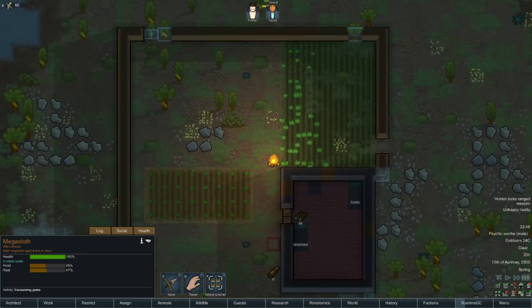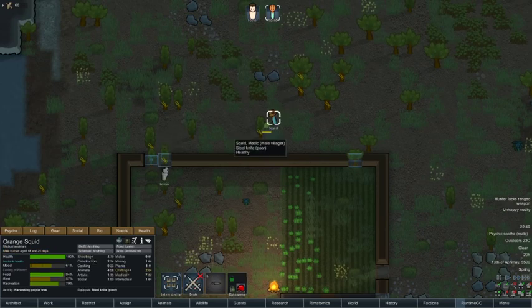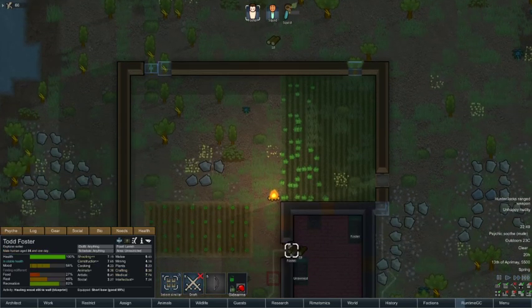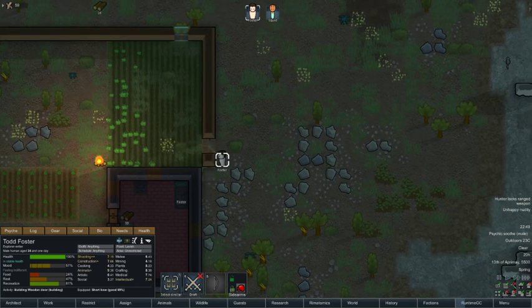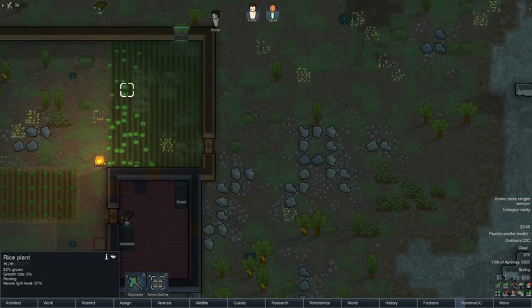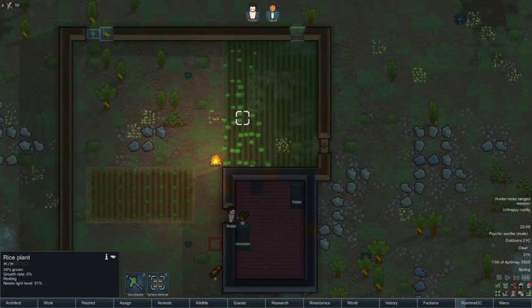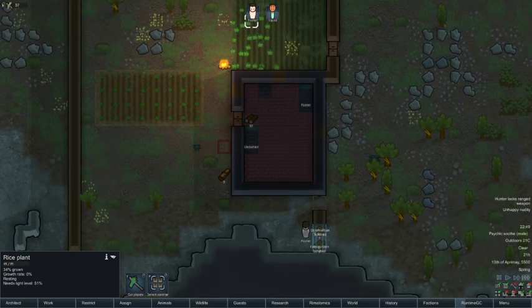See, here's our issue. We're all very... I know. Squid's all right. He's fed. Foster is very, very hungry. I'm just assuming that the rice plants can grow in time. Why is Foster not doing that? What's he doing? Oh, he's constructing, of course. We've got him higher on constructing, it's higher up the chain than plant growing is.